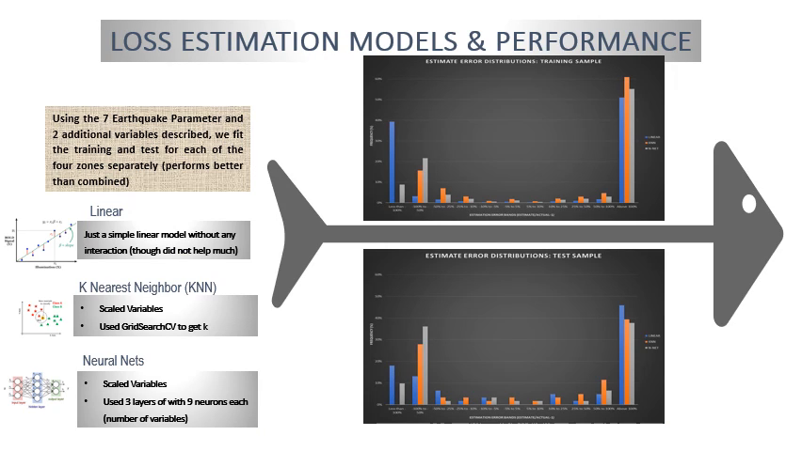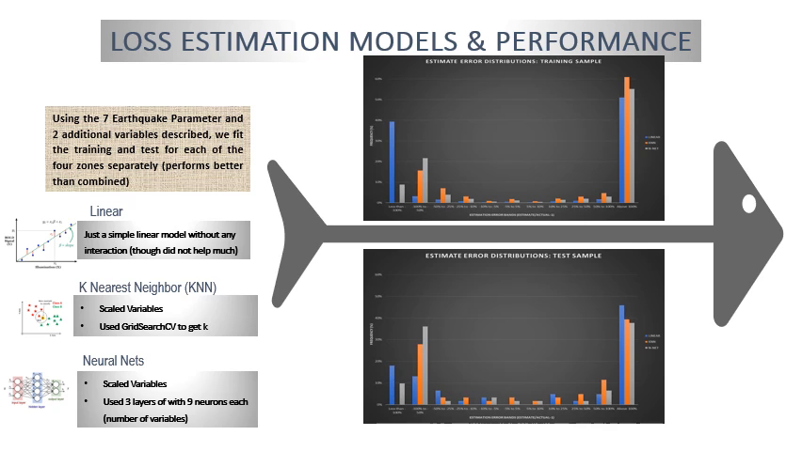The first thing we do is ask, can we estimate the losses given the parameters and these two variables for each earthquake? We use three kinds of models. The linear model, simply without any interaction. We did play around with interaction, but that did not help much. Then k nearest neighbor. We scaled the variables, which thanks to my advisor was an important step, and used grid search to get k.